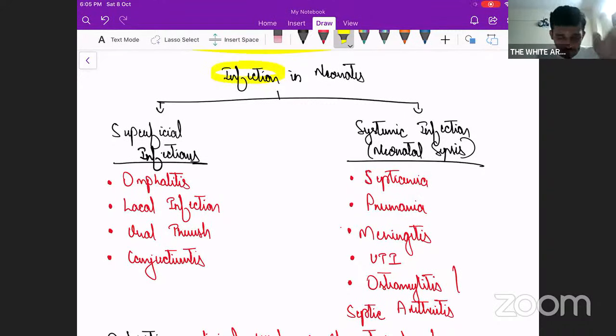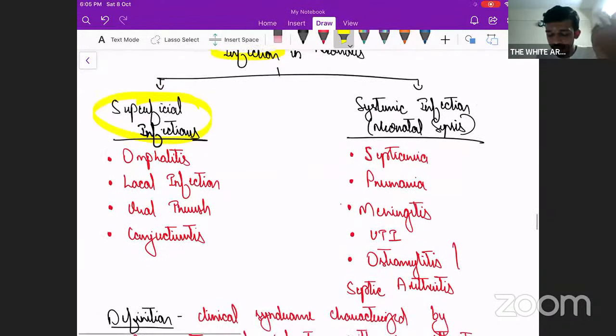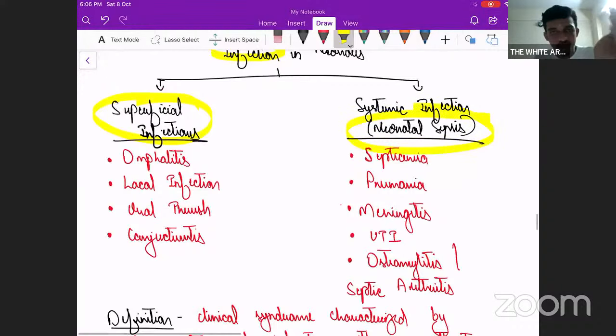Infection in neonates can be divided into two parts. One is superficial infections, whatever the examples I gave now, and the other is the deep-seated infections, which is termed as neonatal sepsis. Fine. So something like cold infection or any local infection of the wound or any oral thrush after giving some long-term antibiotics or conjunctivitis, all these things comprise superficial infections. They cannot be called neonatal sepsis because there won't be underlying septicemia or bacteremia that is present. Okay.